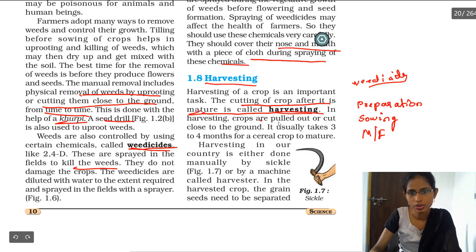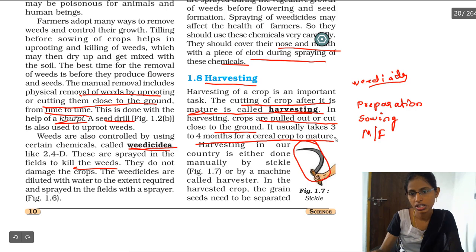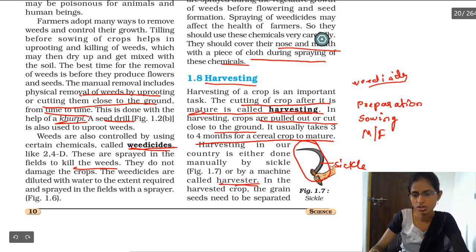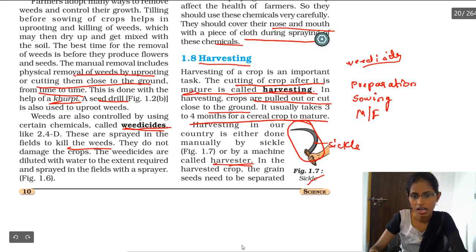How is it done? Crops are pulled out or cut close to the ground 3 to 4 months after a crop is mature, okay? By using a sickle, we can cut the crops near the roots, okay? And the modern implement is the harvester. Earlier we used the sickle, and now we can use the harvester. Nowadays, a few farmers still use the sickle and a few use the harvester.